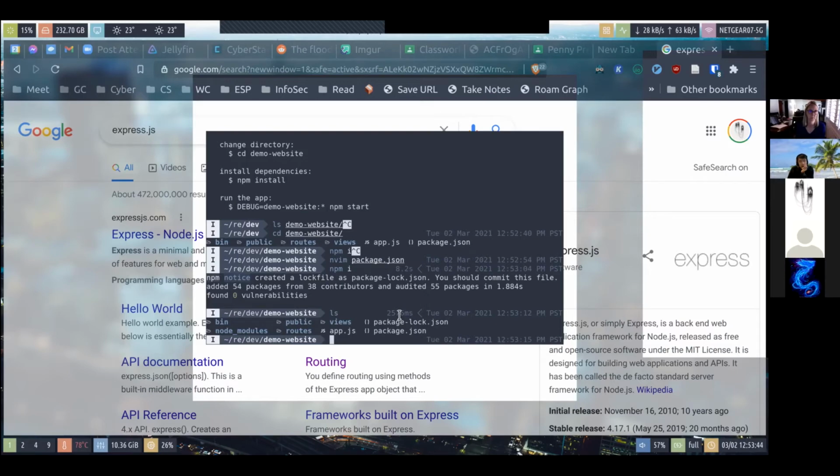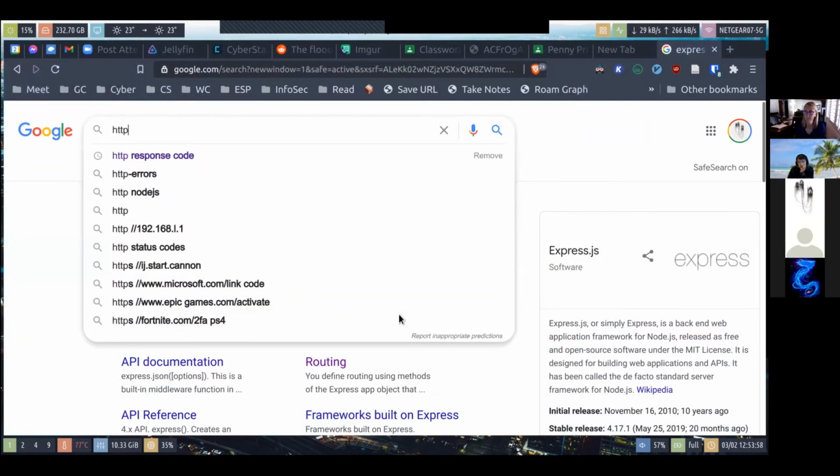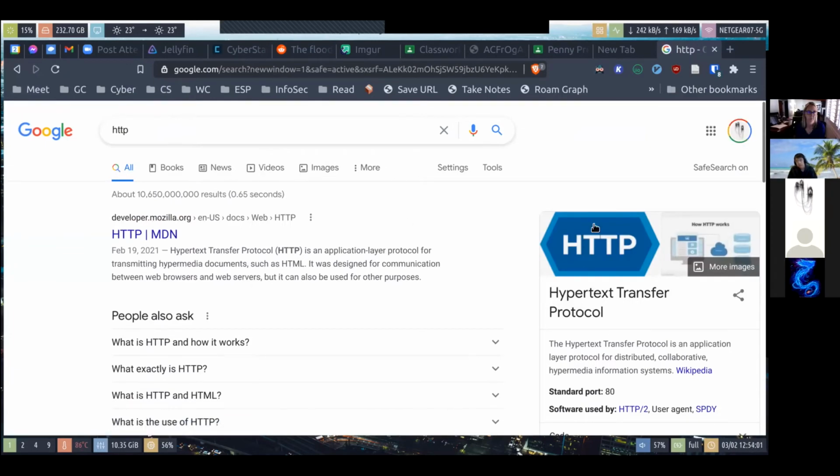Before we dive into how to use this module, Express, we'll first talk about how HTTP works, on a pretty surface level. HTTP stands for Hypertext Transfer Protocol. It's what your browser and all the servers use when they're communicating.